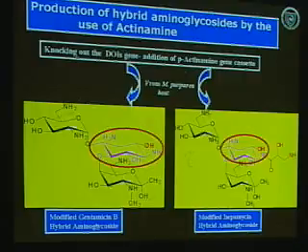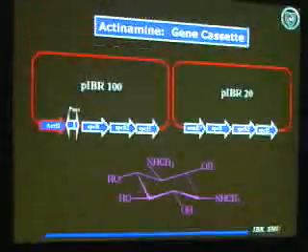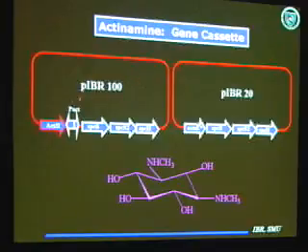For this purpose, we cloned the genes responsible for actinamide. To clone the actinamide genes, we constructed a vector, a high-level expression vector for Streptomyces. We constructed namely pIBR100 and pIBR20.